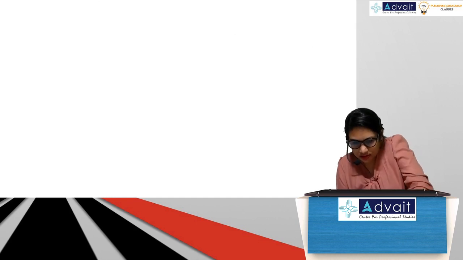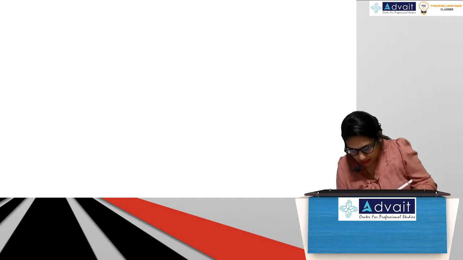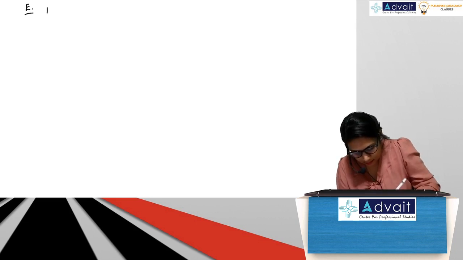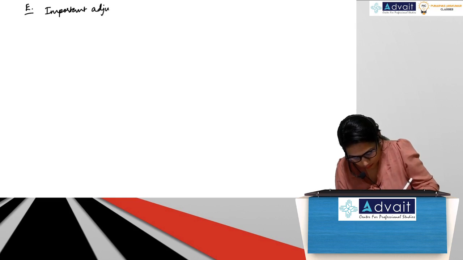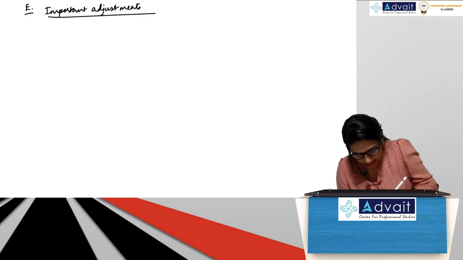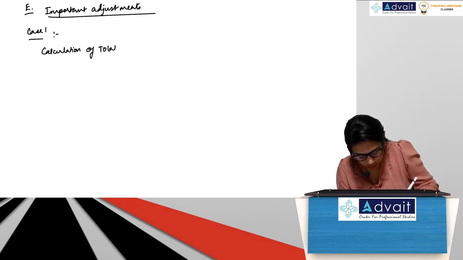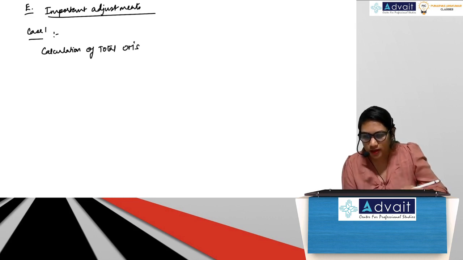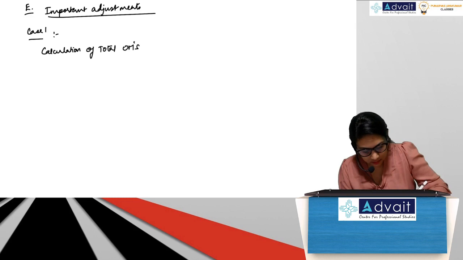So this is E. Important adjustments, case 1. Calculation of total overheads.